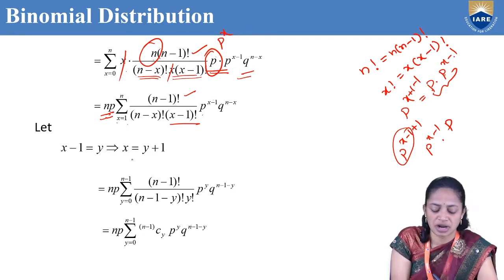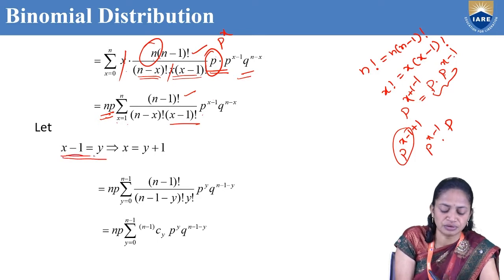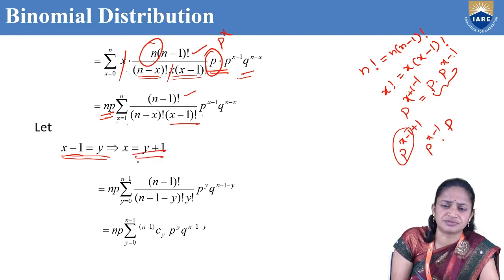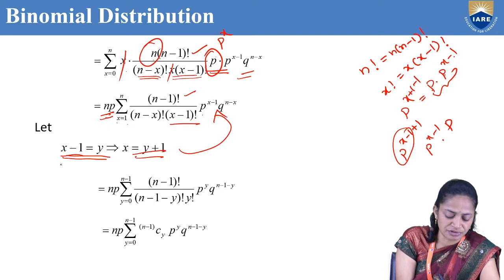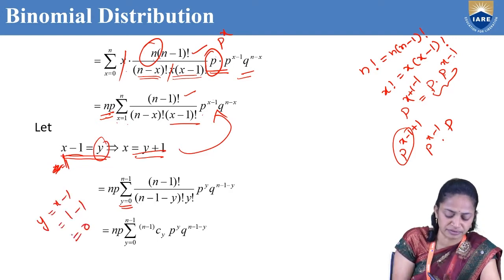Now, this is very important. Let x minus 1 equal to y. From that we get x equal to y plus 1. Substitute all these values here. So np times the summation. We know that x equal to 1 means, if I substitute x equal to 1, that is 1 minus 1, y will be 0. So from that we get y equal to 0, because y equals x minus 1.